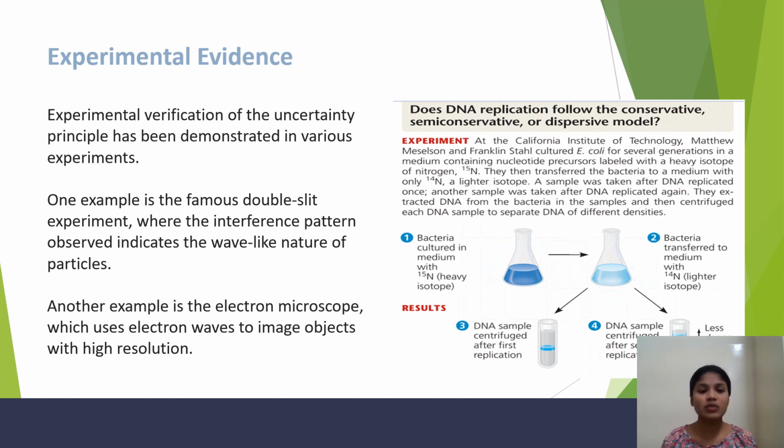Experimental evidence. Experimental verification of the uncertainty principle has been demonstrated in various experiments. One example is the famous double slit experiment, where the interference pattern observed indicates the wave-like nature of the particles. Another example is the electron microscope, which uses electron waves to image objects with a high resolution.